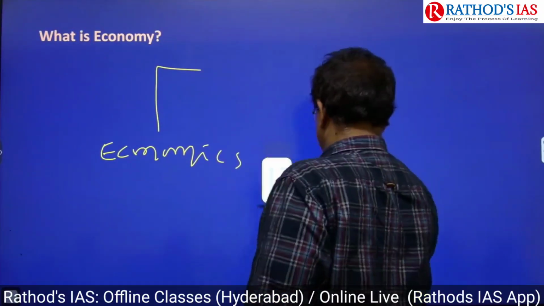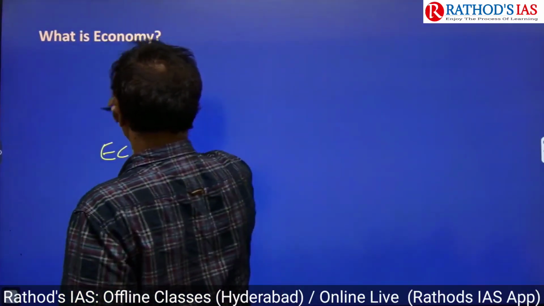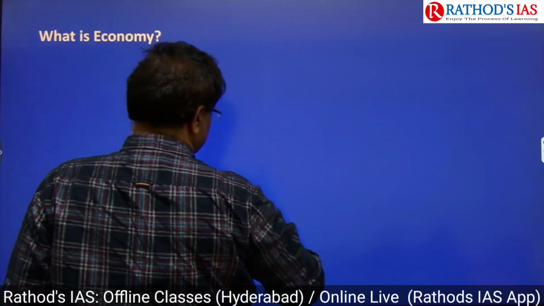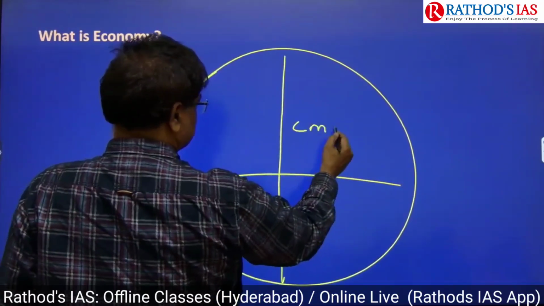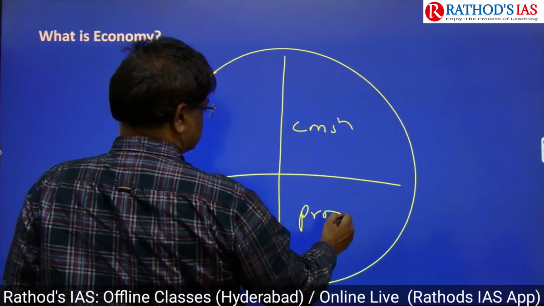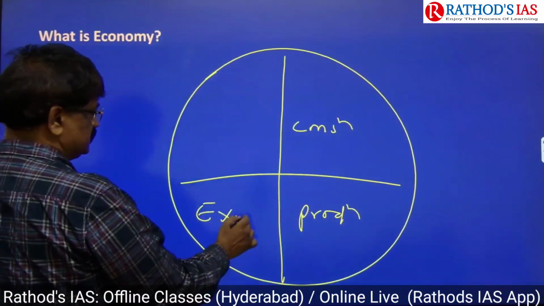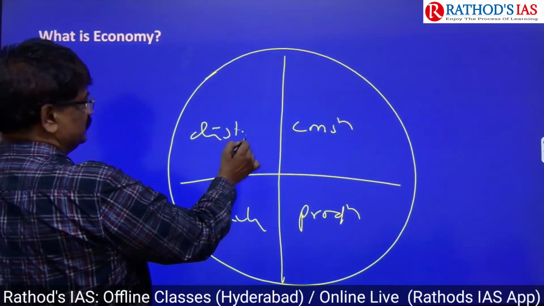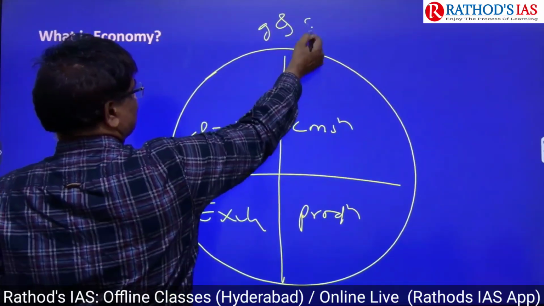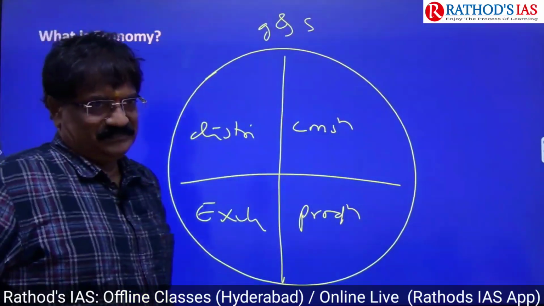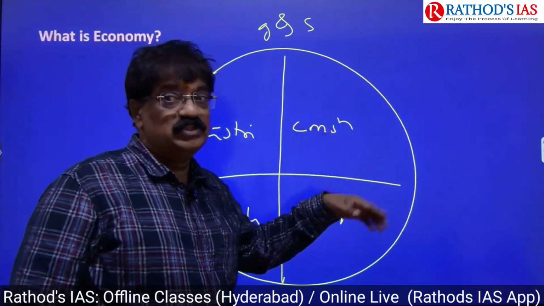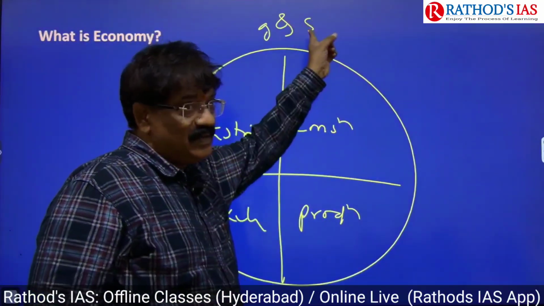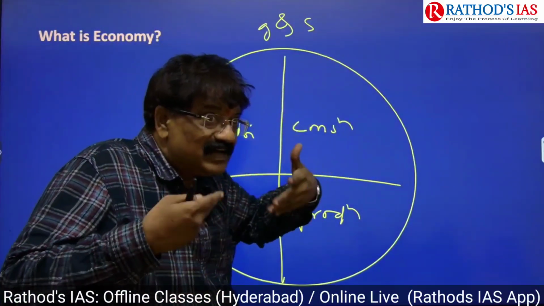What is the need of knowing the definition of economics here? We get some clarity, right? Consumption, production, exchange, distribution. Yes, goods and services, this is economics, isn't it? So here consumption means using goods and services to fulfill our wants.